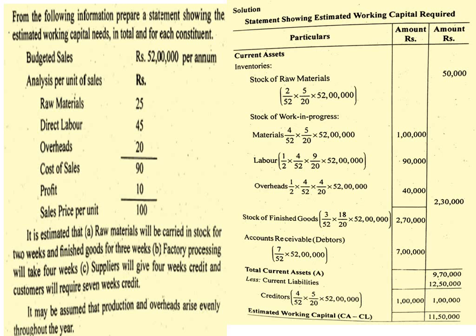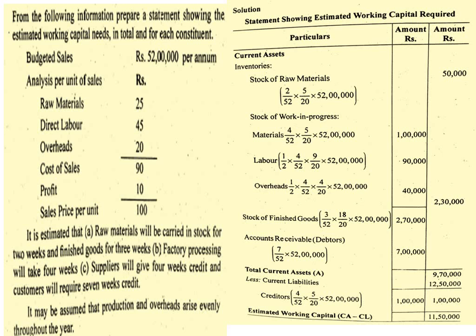Under the current asset, inventories, stock of raw material 2 by 52 into 5 by 20 into 52 lakhs. That 5 by 20 is nothing but raw material 25, total selling price 100. So 25 by 100, that comes around 5 by 20. It comes around 50,000. Then stock of work in progress, material 4 by 52 into 5 by 20 into 52 lakhs, that comes around 1 lakh.